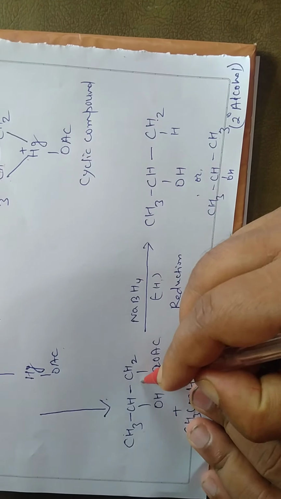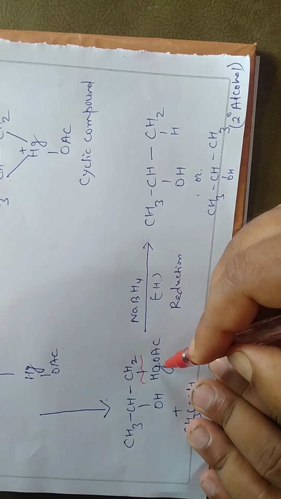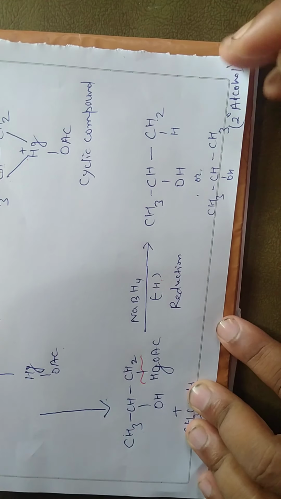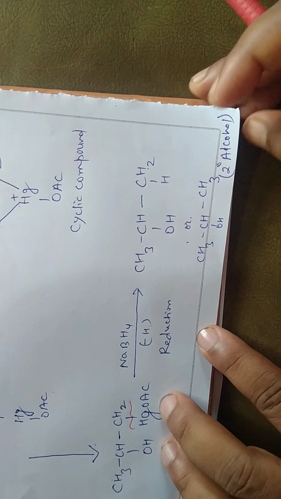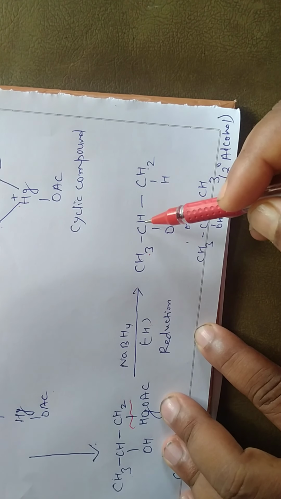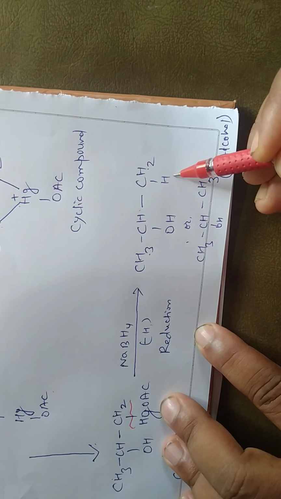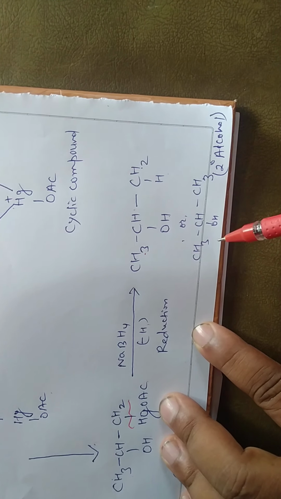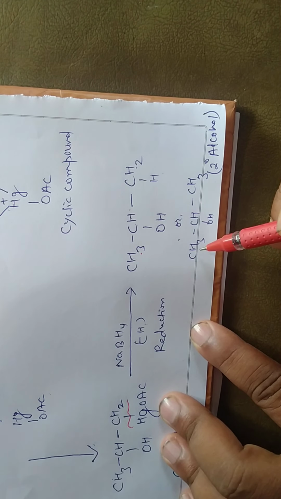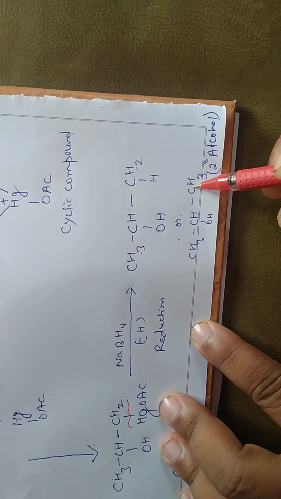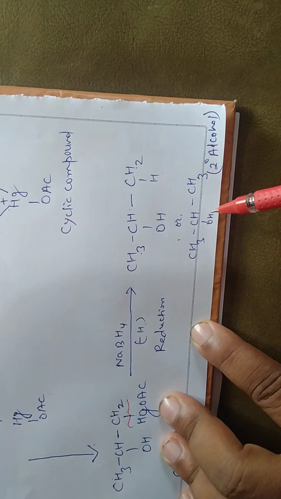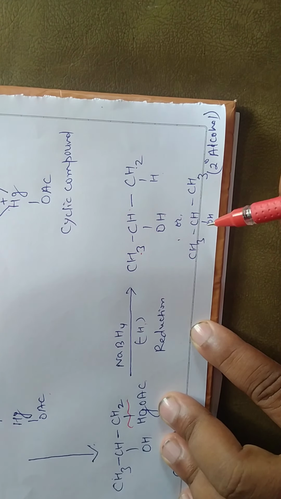This bond breaks and hydrogen is attached. So here we have CH3CHOH CH3. Hence we have seen that the compound CH3CHOHCH3, that is a 2-degree alcohol or propan-2-ol, is formed.